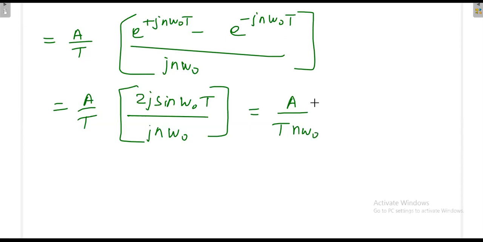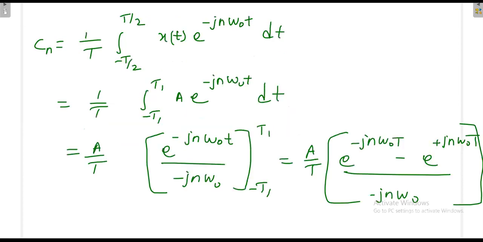Okay, and then 2 sin n omega naught t. Again, that t is particularly t1. The limit is t1, so this is t1, this t1, t1, t1.